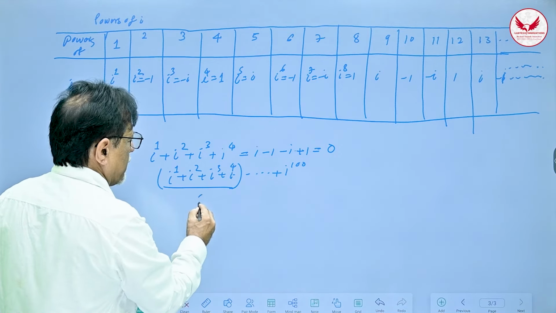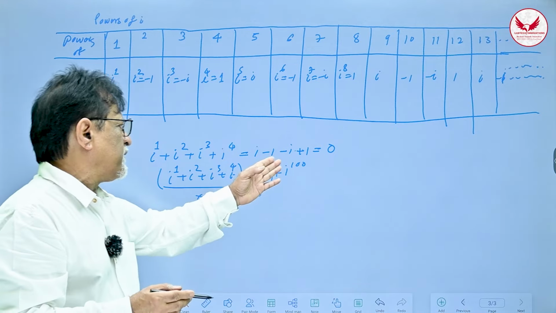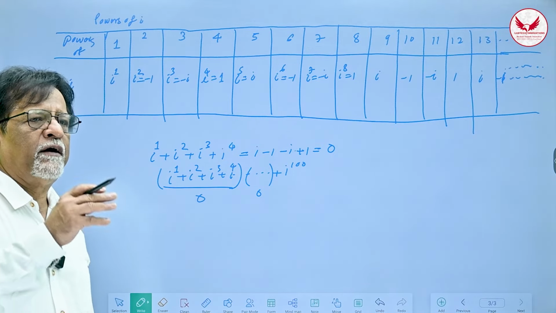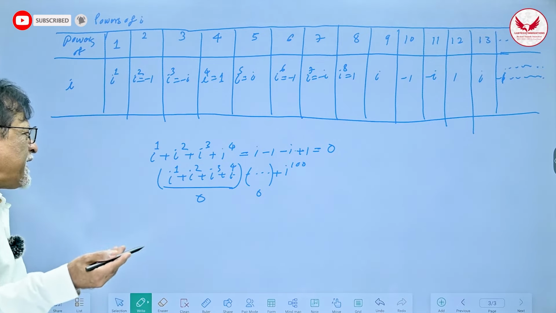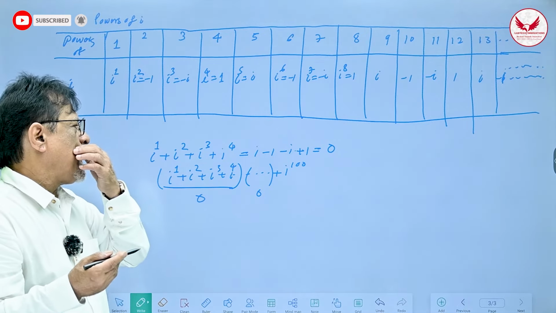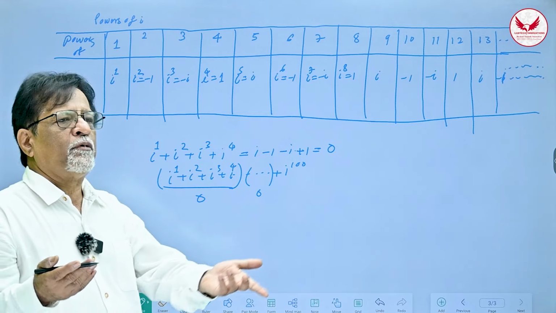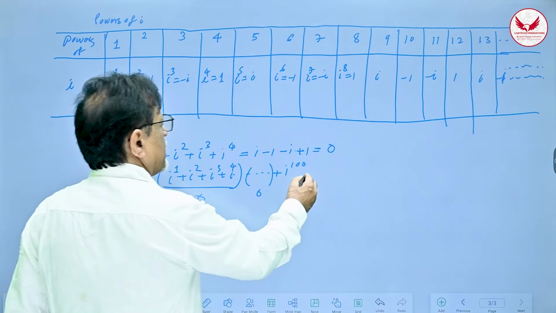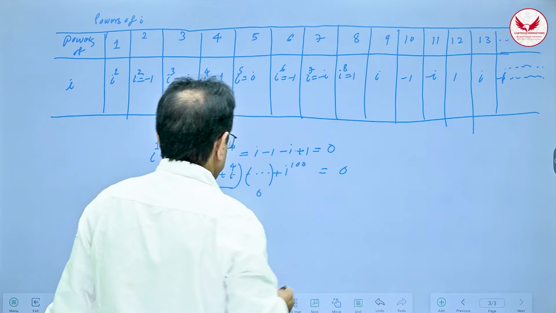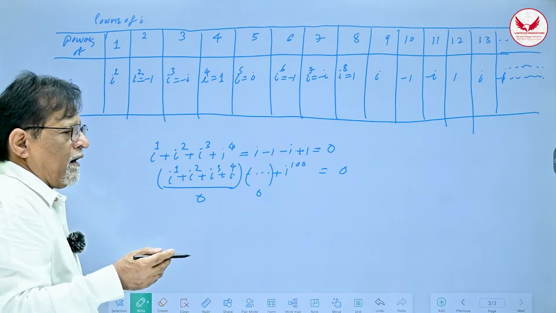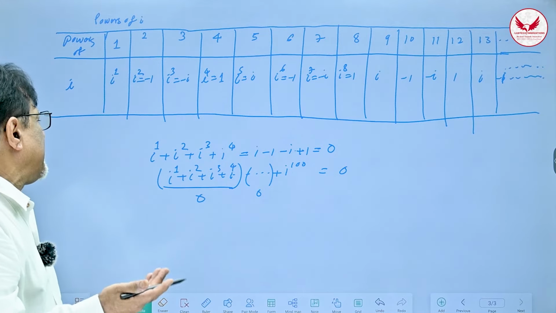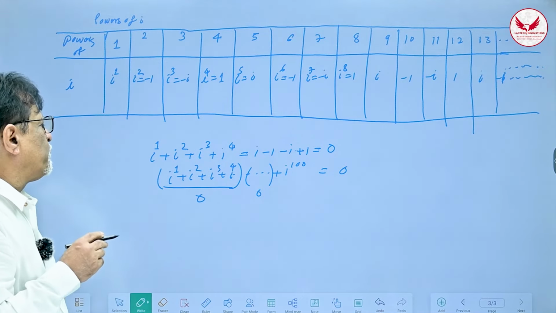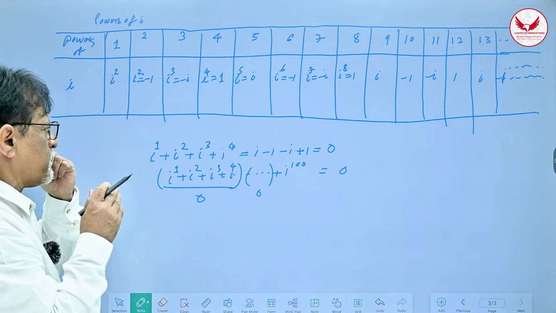Another group of 4 will also add up to 0. So how many groups of 4 are there? Since the total is 100, there are 25 groups of 4, and each group contributes only 0. So obviously this answer is going to be 0, because 100 consecutive powers of i can be split into groups of 4, each adding up to 0.